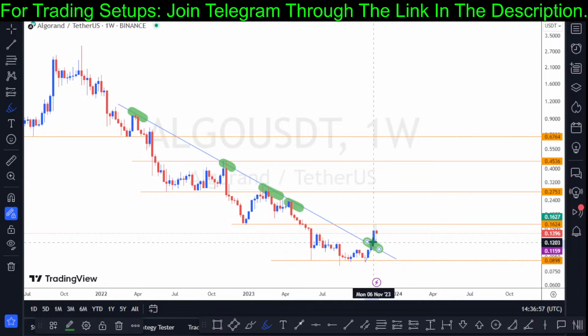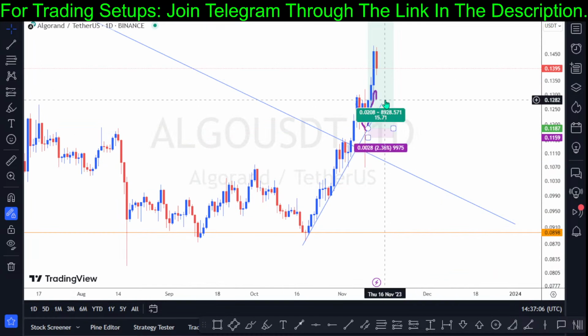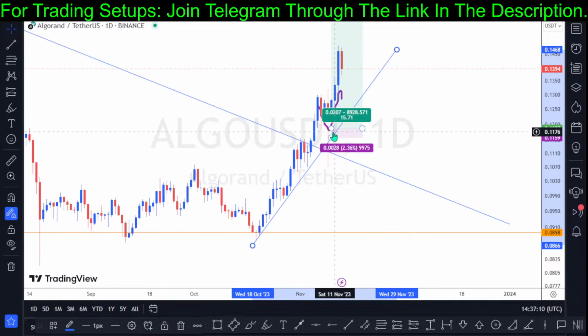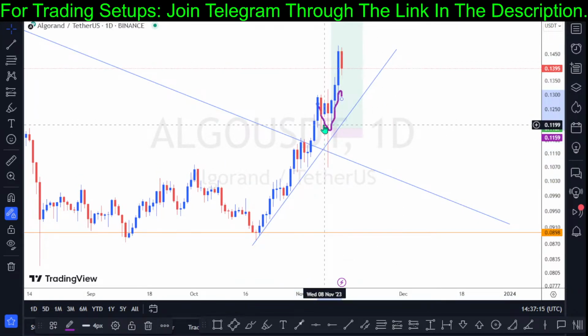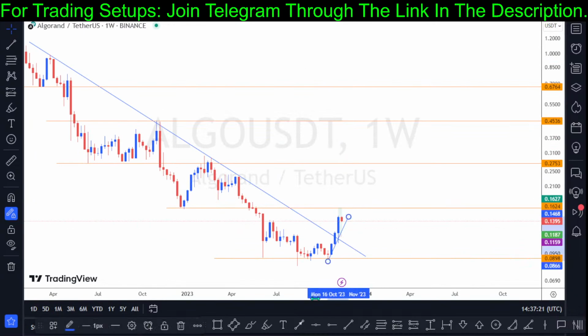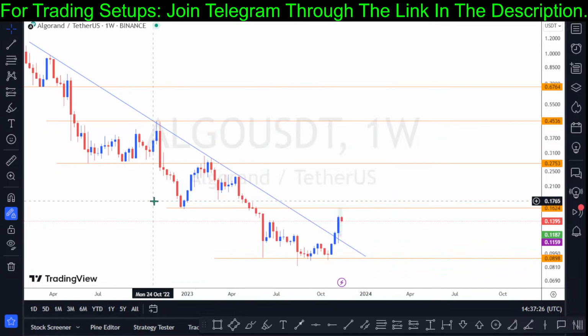So I accumulated some Algo right here, and I've already shared this with traders in my Telegram group since last week. I told traders if we can see a pullback, although there was a massive pullback, you can see that. So currently I'm long and already accumulated some more Algo right here. If you are an investor in the crypto market, you could check out Algo. Algo could give you a nice opportunity.